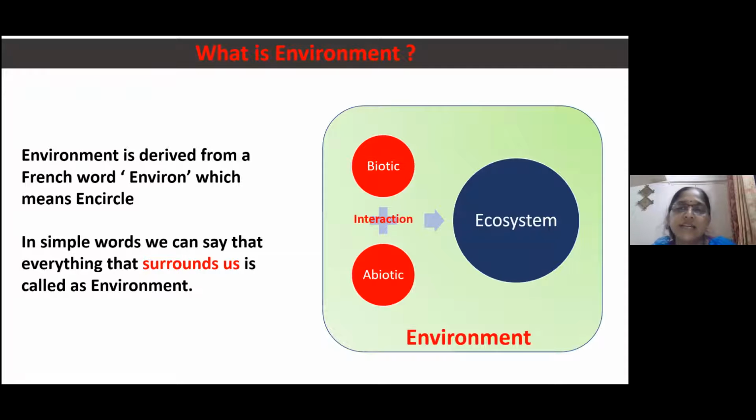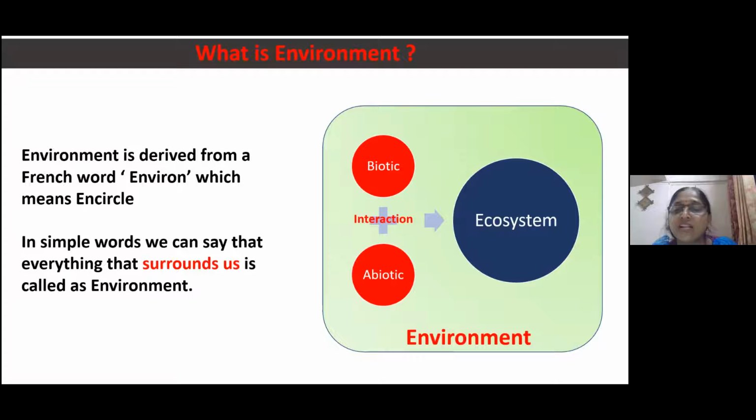Now let us see at this figure. Can you see this? Yes, madam. See, biotic factors are present on the earth. Abiotic factors are also present on the earth, and there is an interaction between them, and it is called as a ecosystem. Just now we have studied this, isn't it?